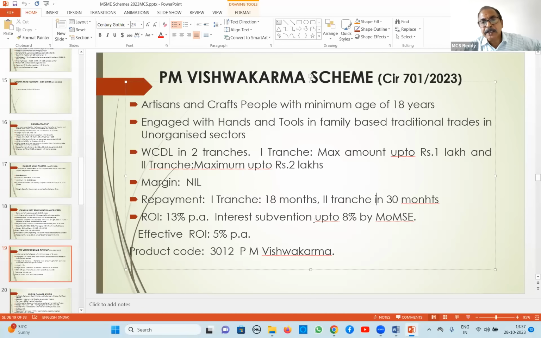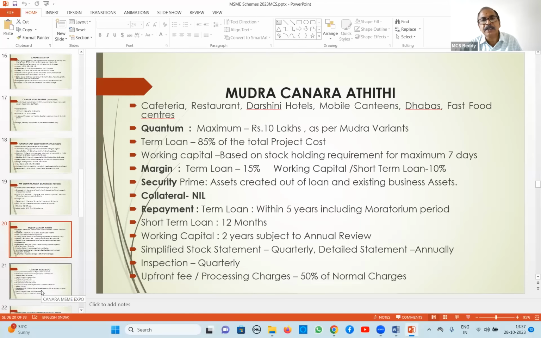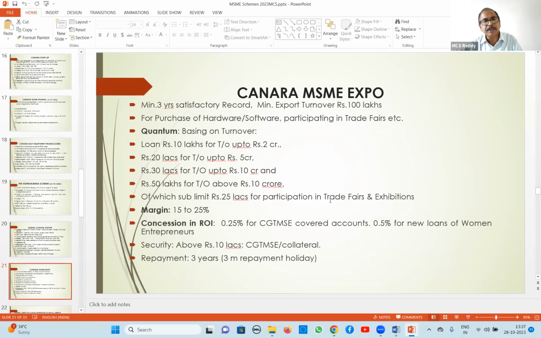Out of that, interest subvention up to 8% by the Ministry of Micro and Small Enterprises. They will give up to 8% subsidy, and thereby the effective rate of interest is 5% only. Product code 3012 PM Vishwakarma. This is important for current year exam. Recently it has come. Canara Atithi, it is just like hotels, etc. It is MSME Expo for exporters.